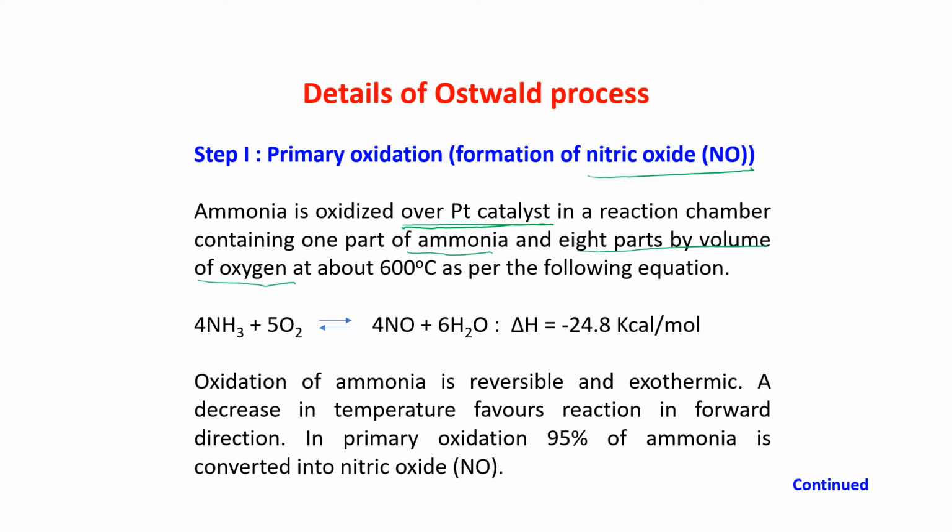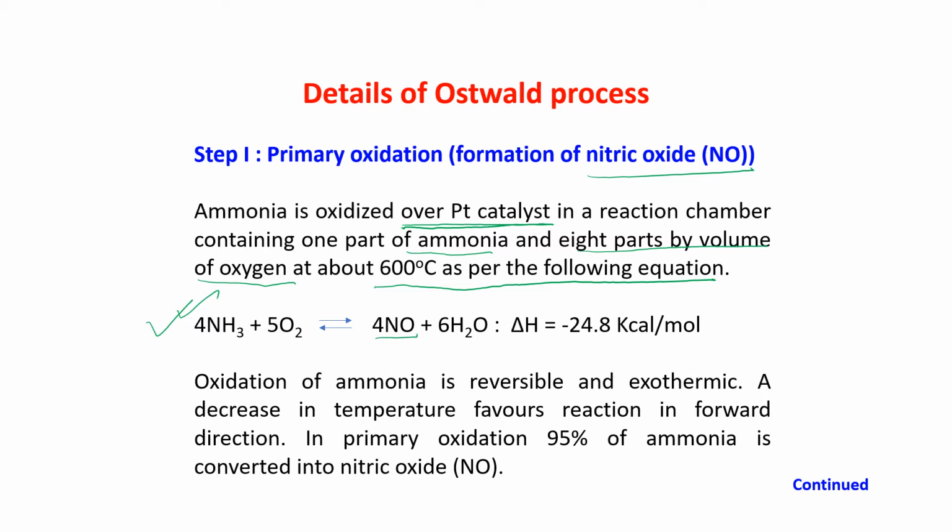Here you can write 10 parts. In your book it is written 10 parts. At about 600 degrees centigrade as per the following reaction. This is the reaction. Ammonia plus oxygen, it is giving you NO.